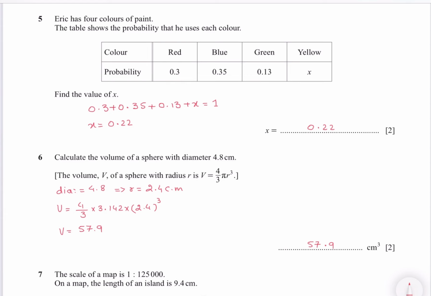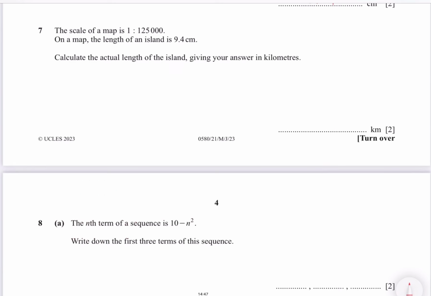Question number 7. The scale of a map is 1:125,000. On the map, the length of an island is 9.4 centimeters. So calculate the actual length of the island, giving your answer in kilometers. So map length times scale factor equals ground length.